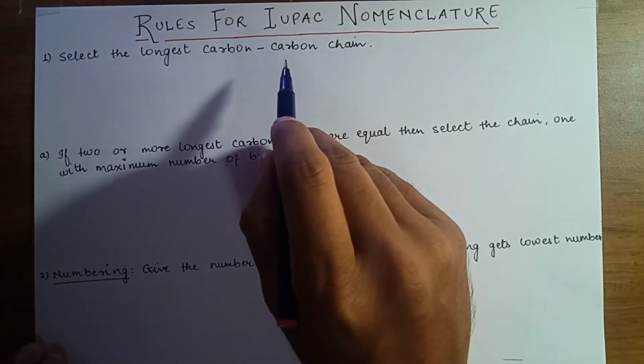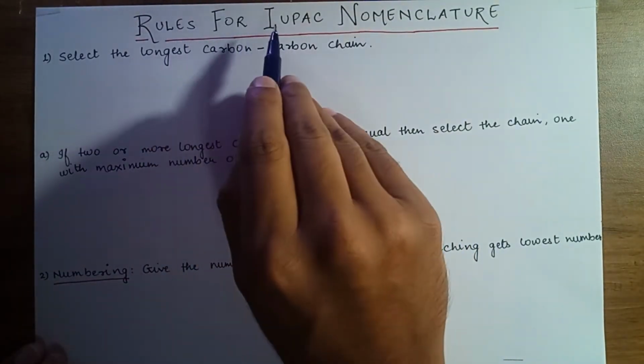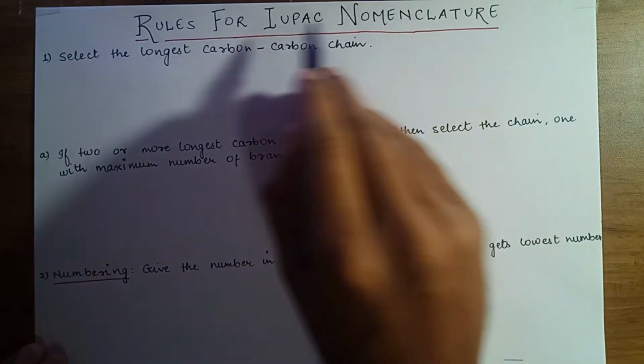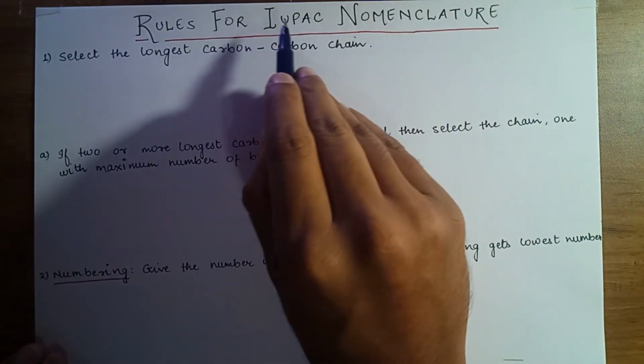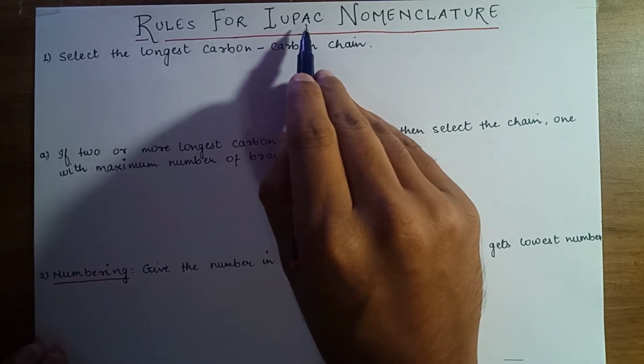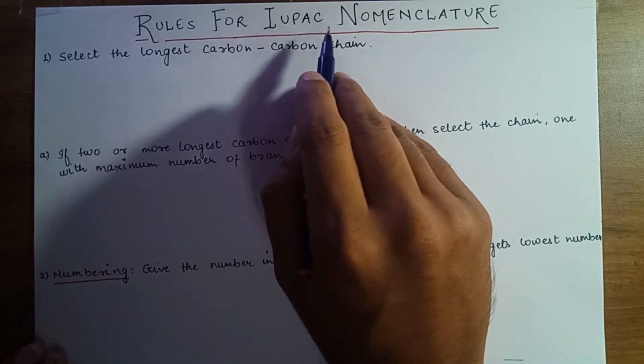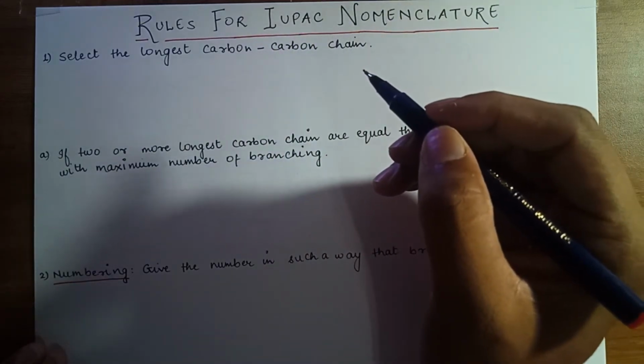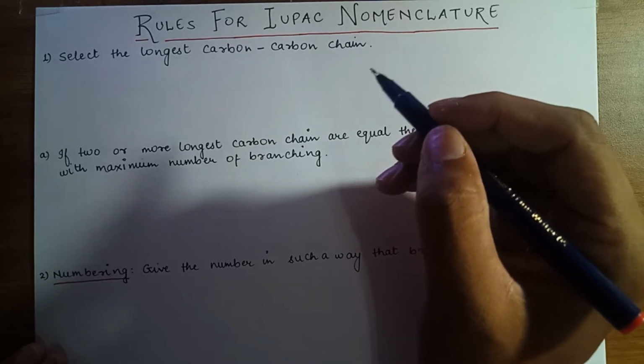Hello friends, in this video we will learn about rules for IUPAC nomenclature. IUPAC stands for International Union of Pure and Applied Chemistry. So let us start with the rules for IUPAC nomenclature.